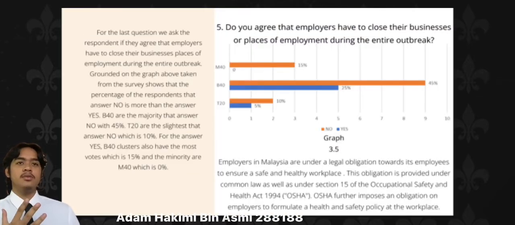For the last question, we asked the respondents if they agree that employers have to close their place of employment during the entire outbreak. Employers in Malaysia are under a legal obligation towards their employees to ensure a safe and healthy workplace. This obligation is provided under common law as well as under Section 15 of the Occupational Safety and Health Act 1994. OSHA further imposes an obligation on employers to formulate a health and safety policy at the workplace.